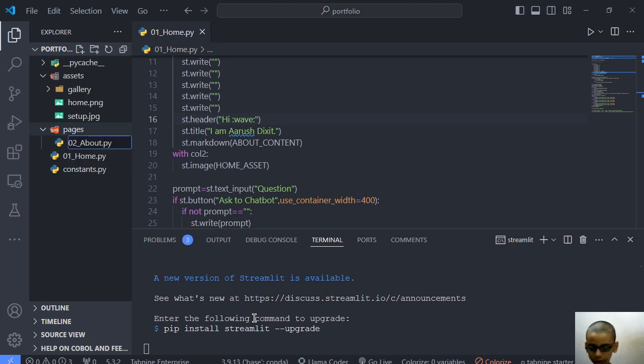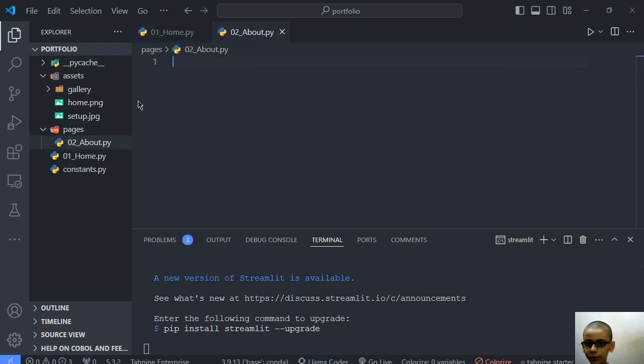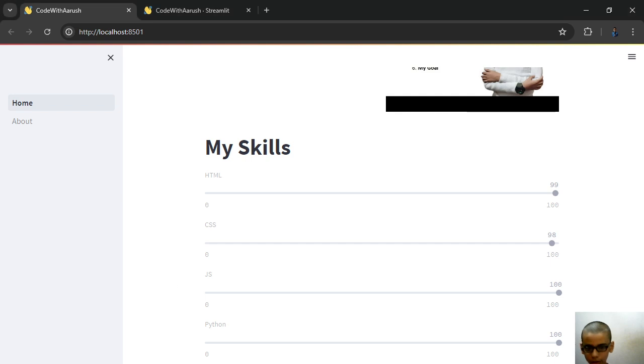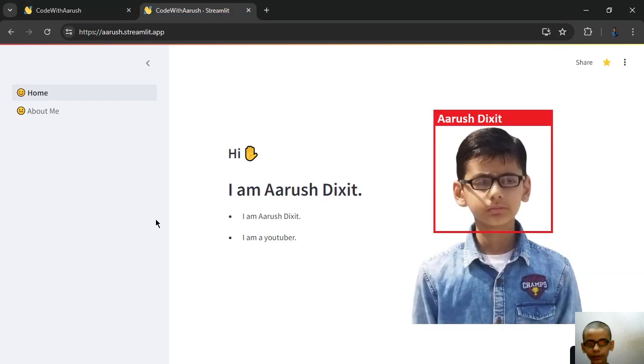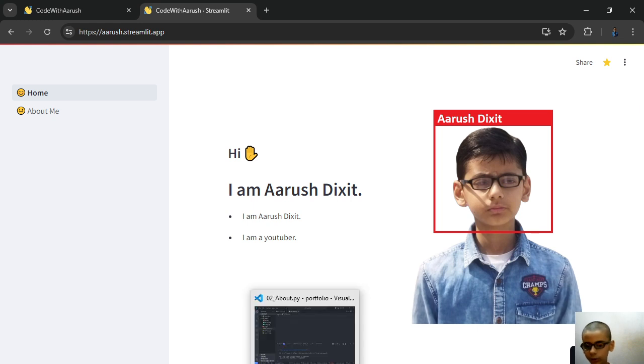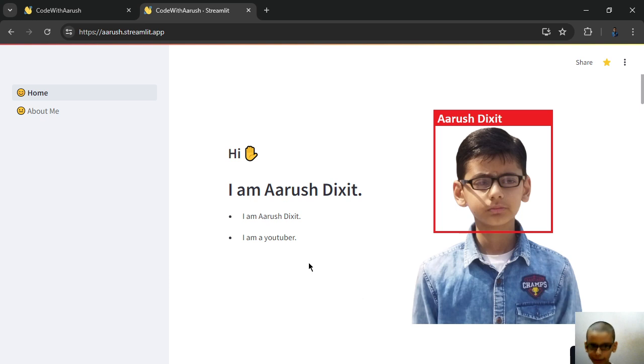Firstly, let me complete this. You have to write the name of the section and the ordering. The first part, before the underscore, is the number of the section. Suppose we have 01 underscore home. It means that our home section will be placed first and our about section will be placed second. And if you have thousands of sections, then you have to write 1000 underscore 999, 998, 997, 996 and so on. So guys, you have to do it like this.